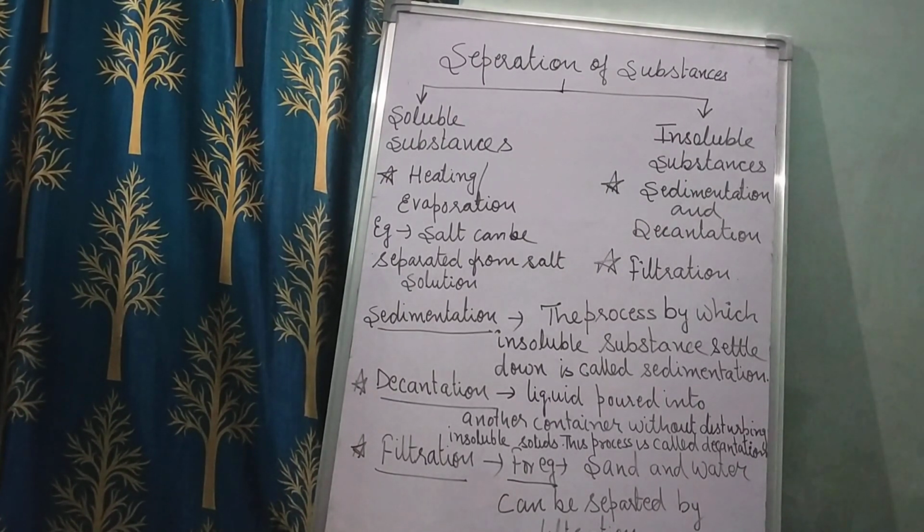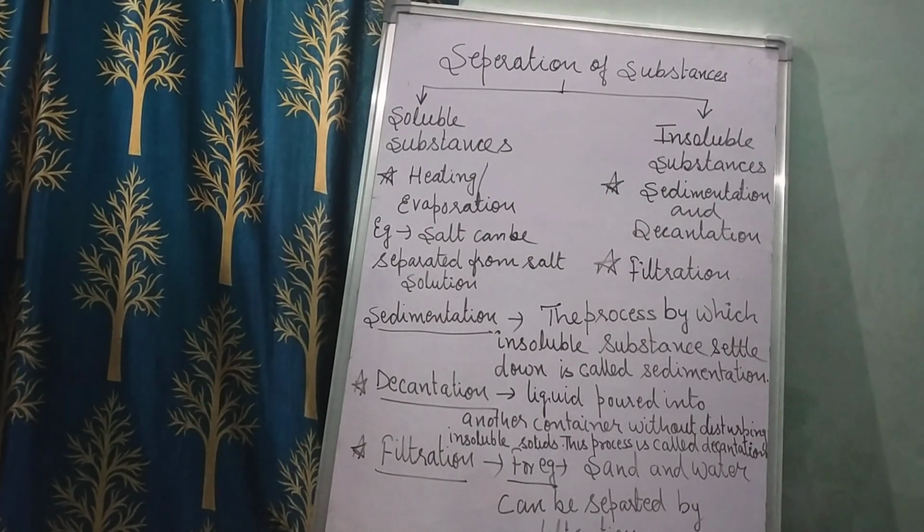These three processes are there. From these three processes we can remove the insoluble substances. So I told you what are the insoluble substances? The substances that do not dissolve completely in water, in a solvent, those are your insoluble substances.